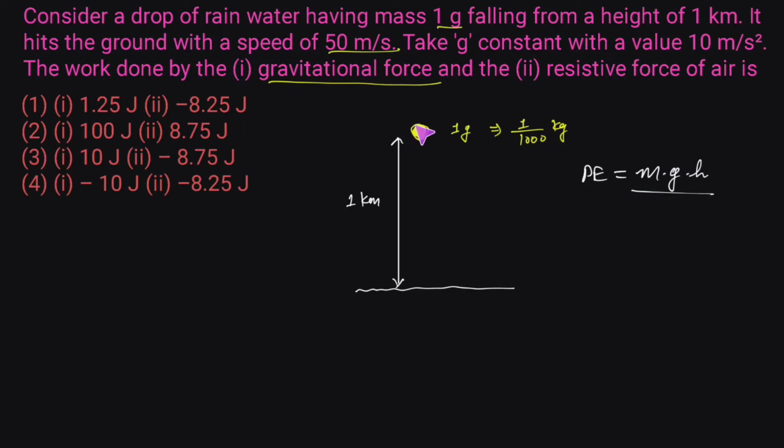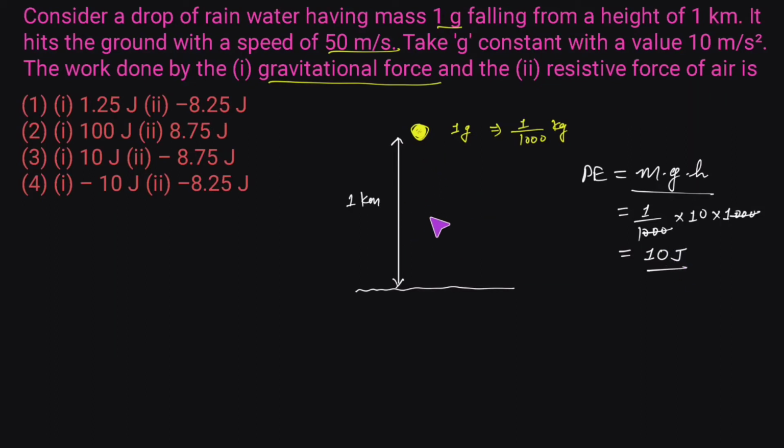When this water drop is at a height of 1 kilometer, it will have certain potential energy, but when it hits the ground, the height becomes 0 and the potential energy of this water droplet will become 0. So the potential energy at the initial height would also be equal to the work done by the gravitational force. This is one way of finding the work done by the gravitational force, and this will be equal to the mass of this water droplet, 1 upon 1000 kilogram, into the value of g, which we are asked to take as 10, and the height is 1 kilometer, so it is 1000 meter. This 1000 and 1000 get cancelled. So the work done by the gravitational force is 10 joule.